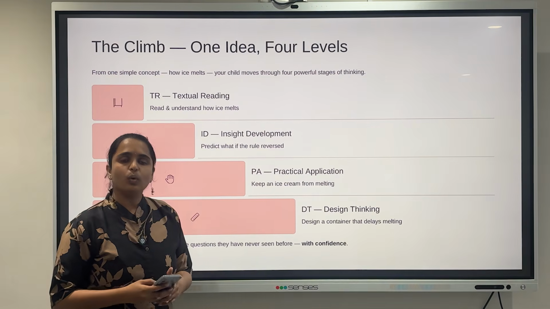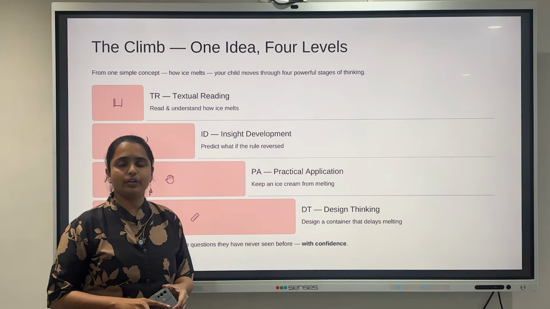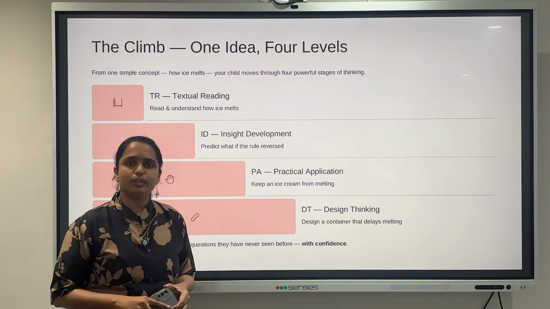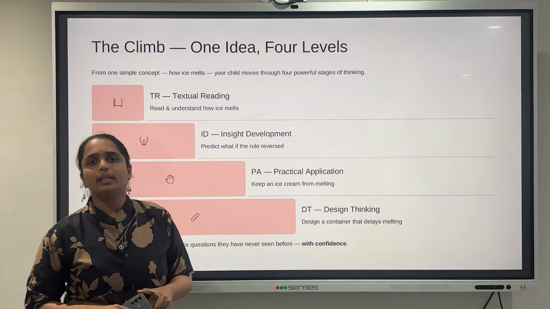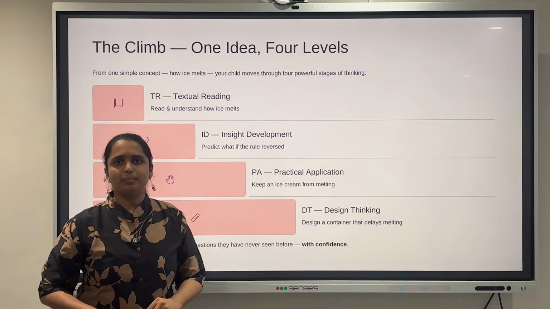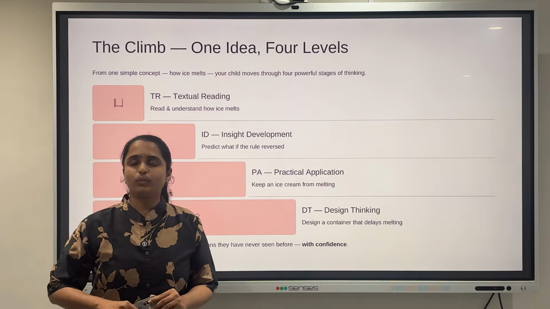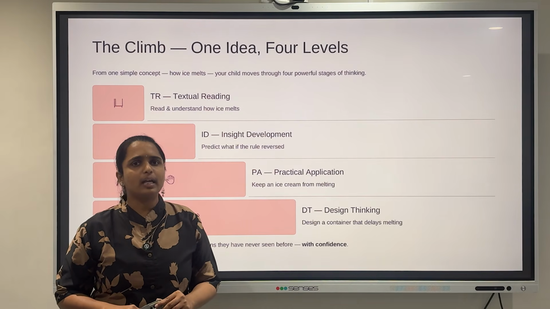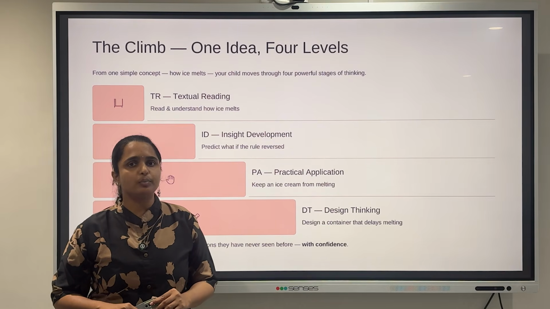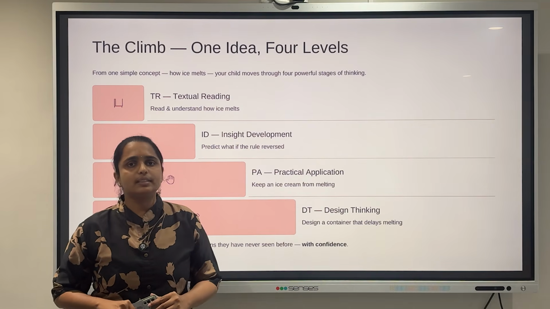The question may come from any part of the chapter and students are supposed to answer it by understanding the concept clearly. Now let me explain the second concept, that is insight development. This section encourages students to think deeply about the lesson which they have studied. Instead of simply memorizing an answer, students need to analyze the concept and come up with their own ideas. For example, if we touch a live electric wire, we get a shock. But birds sit on the electric wire without getting a shock. Why? Students can't answer this question simply by memorizing a line from their textbook. They need to understand how electricity flows and apply logical reasoning to answer.